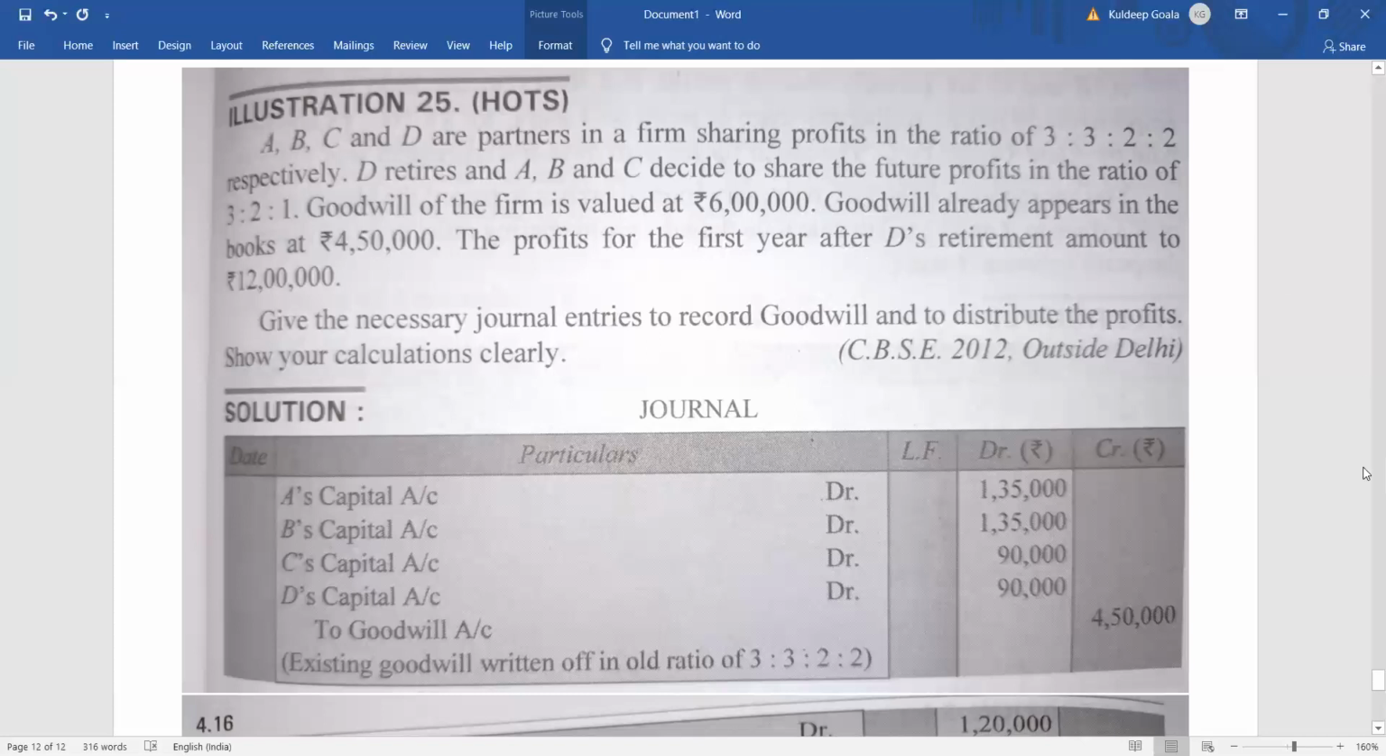Now let's find out the gaining ratio or sacrificing ratio, whatever it is. So the old ratio is given here, 3:3:2:2. The new ratio is 3:2:1.